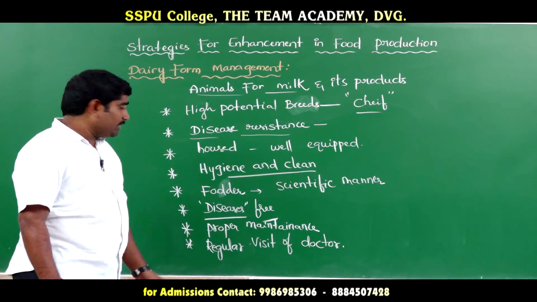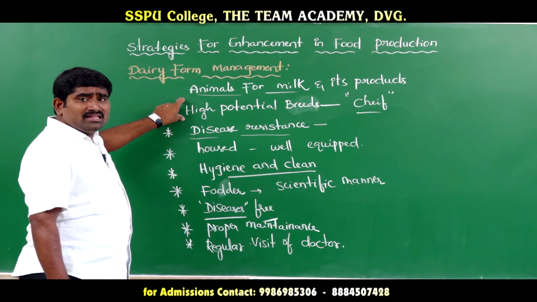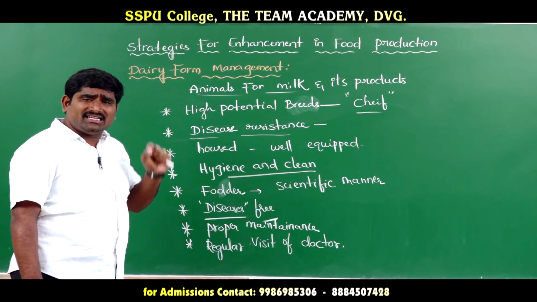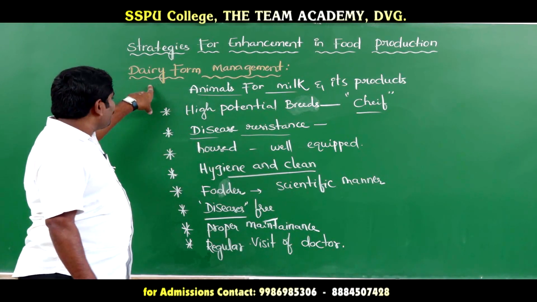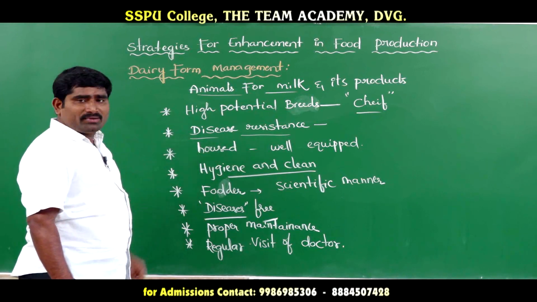The first one is selection of high potential breeds, an important step in dairy farm management. And the second one is selection of disease resistant breeds.